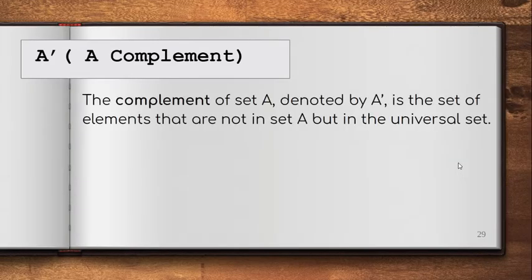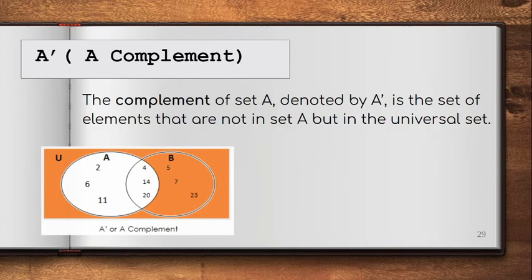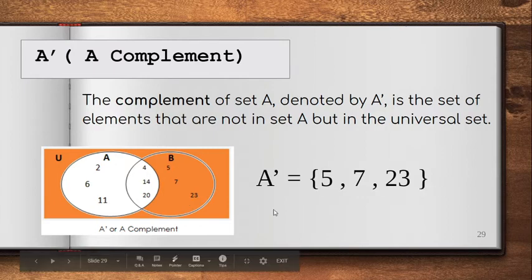Let's have this one. A complement. The complement of set A, denoted by A complement, is the set of elements that are not in set A but in the universal set. Given this set, ibig sabihin, ano-ano ba yung naka-universal set? Except for A, 'di ba? Si A yung nandyan, pero hindi siya yung ating kailangan or ilalagay. So, meaning to say, A complement is equal to 5, 7, 23. Again, what are the elements under universal set except for this A? And those are 5, 7, and 23.